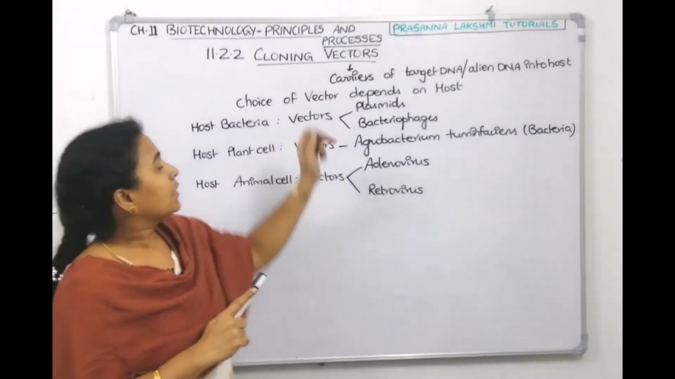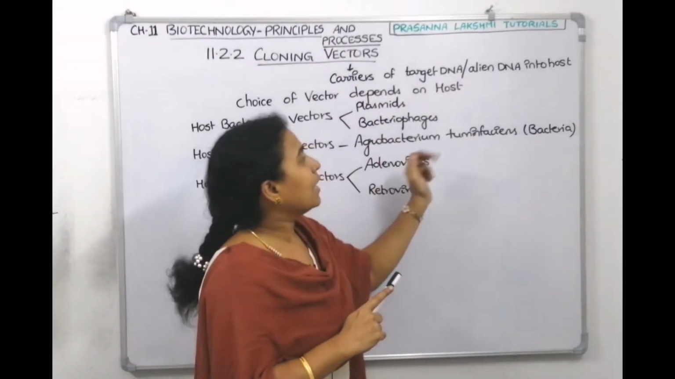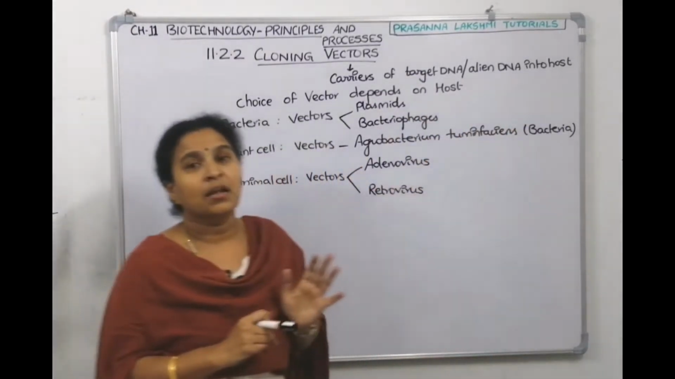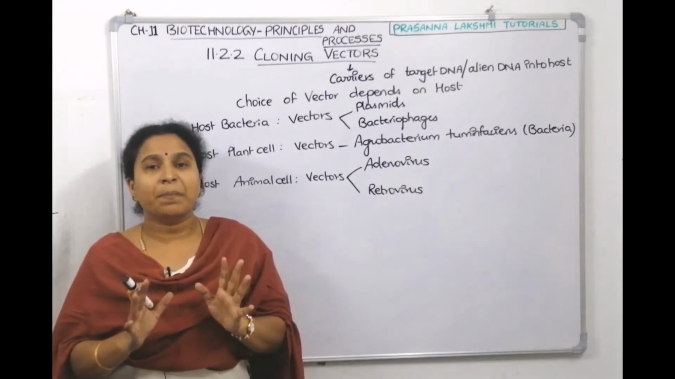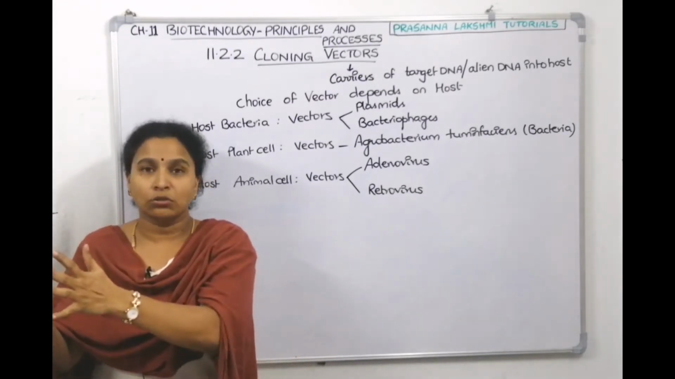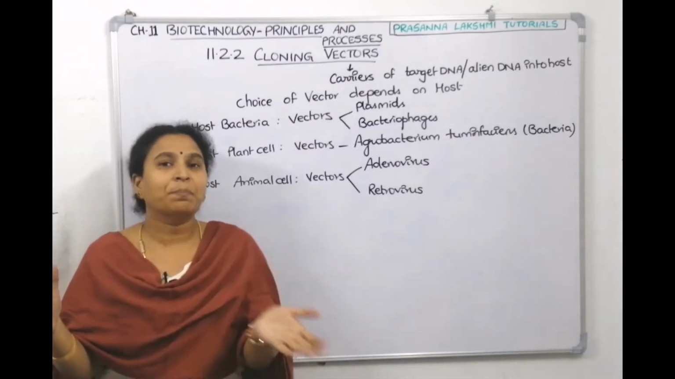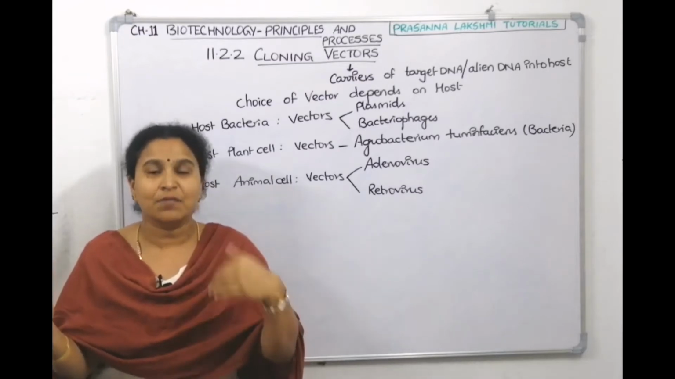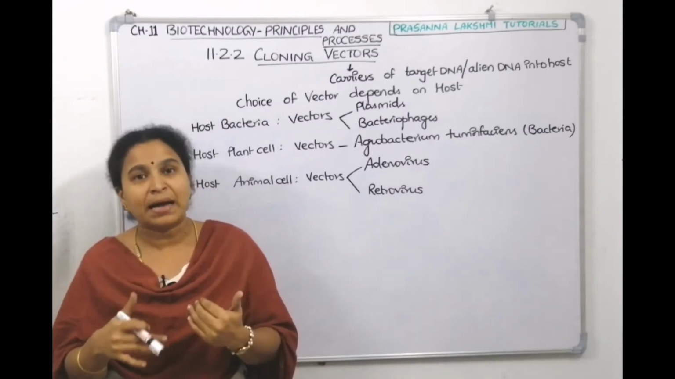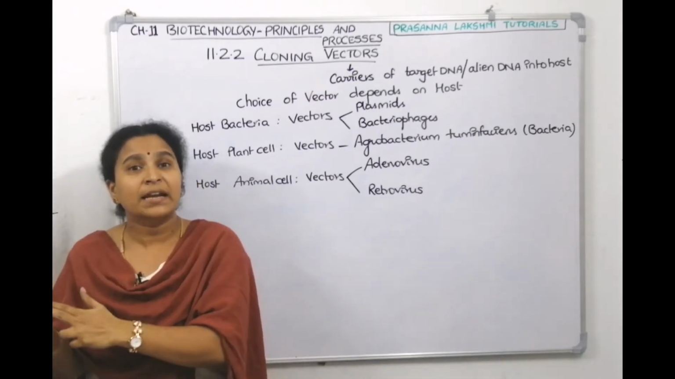I wrote here, vectors act as carriers to take the target DNA or foreign DNA or alien DNA into the host cell. Now, the choice of vector depends upon what you are choosing as a host. If bacteria is the host, who will deliver it? For example, if you want to go to America, what passport do you need? If you want to go to another country, what passport do you need? If you want to go to India, what passport do you need? In the same manner, if you want to send something into bacteria, through whom are you sending?